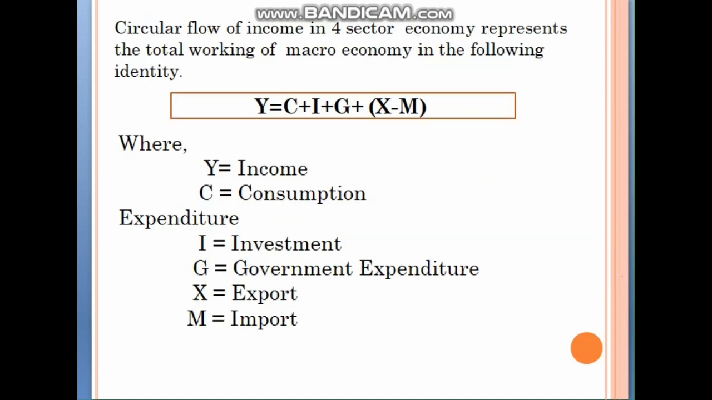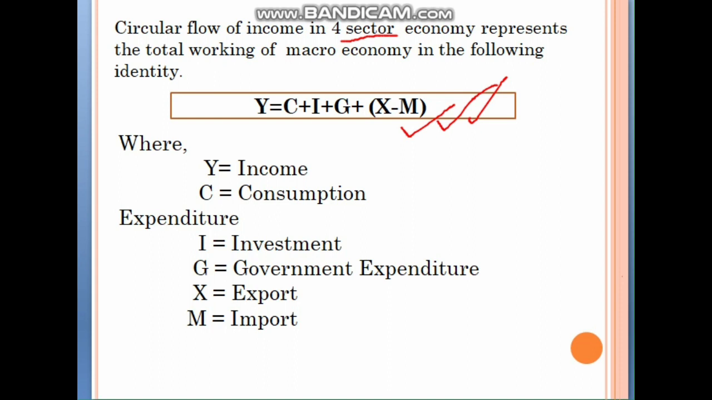So, the circular flow of income in a four sector economy represents the total working of the macroeconomy in the following identity. This is the basic formula for calculating national income. This formula is going to help you in future also. If you select economics as a subject in future, this formula will be with you and is going to give you great help. So just remember this formula by heart. Y is equal to C plus I plus G plus X minus M.